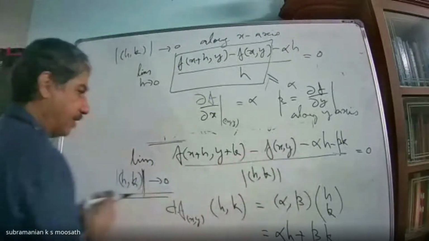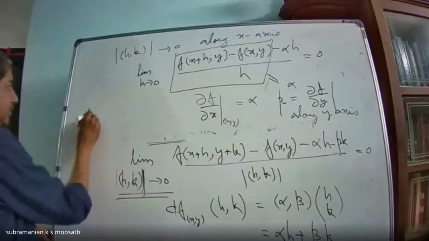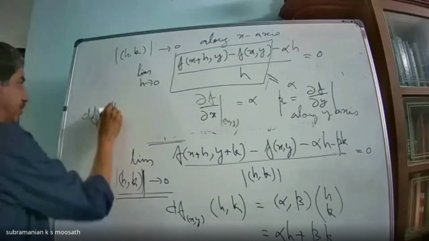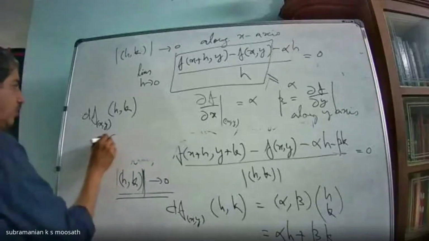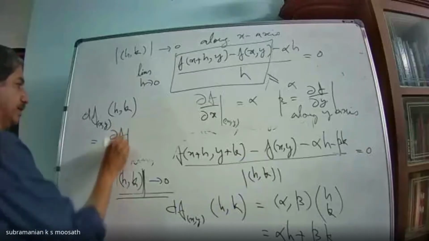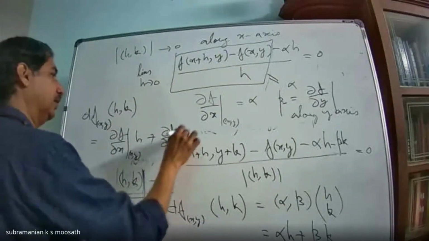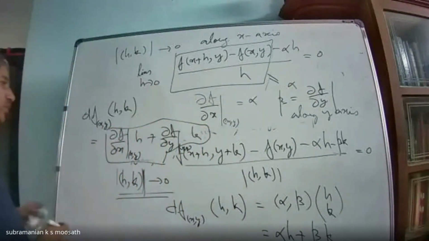Therefore, I can replace this alpha and beta with alpha equal to dou f by dou x, beta is dou f by dou y. Therefore, I can write this total derivative df at the point xy, acting on some hk, as dou f by dou x at the point xy into h plus dou f by dou y at the point xy into k. This is a number. So this number will give you the total derivative.